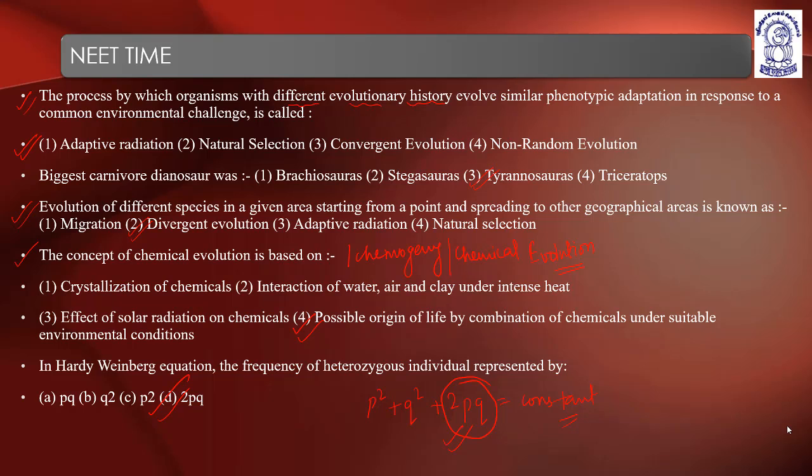Starting from the first question: the process by which organisms with different evolutionary history evolve similar phenotypic adaptations in response to a common environmental challenge. A common environmental challenge means there is an environmental stress because of which the organisms evolve with similar phenotypic adaptations. The options are adaptive radiation, natural selection, convergent evolution, non-random evolution.